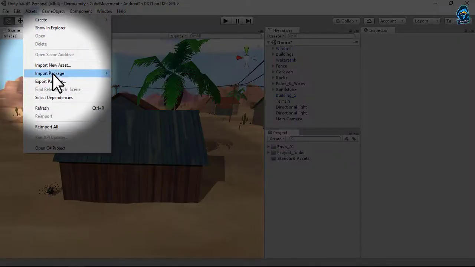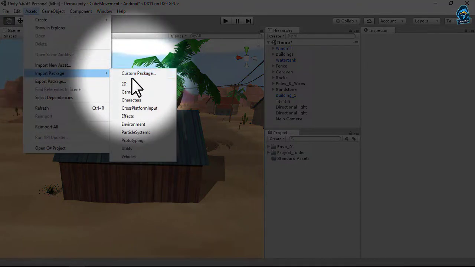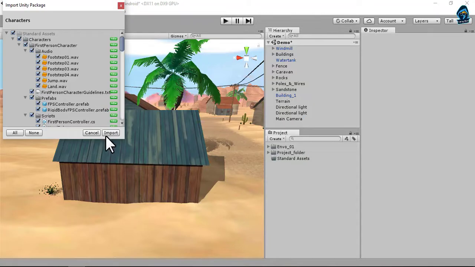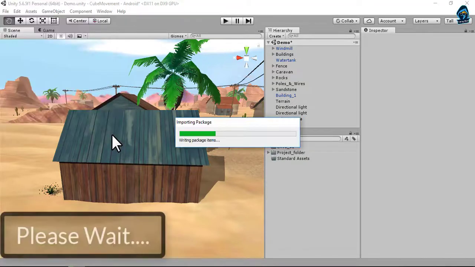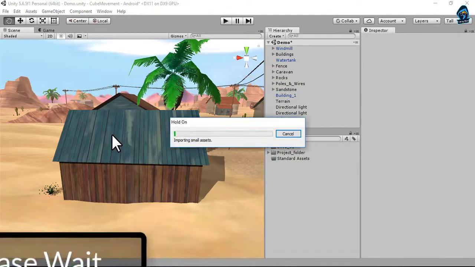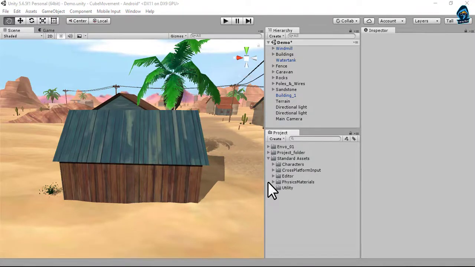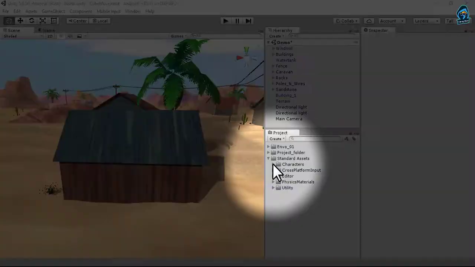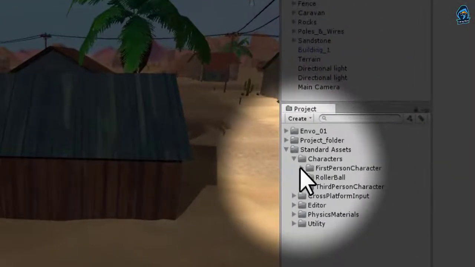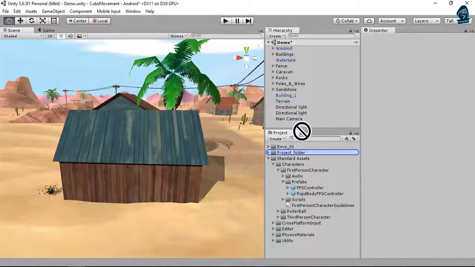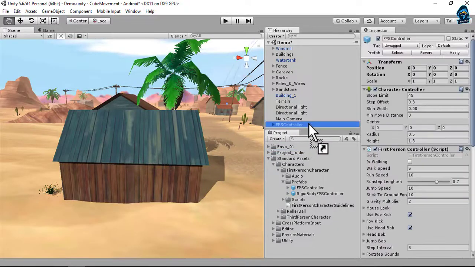To import the characters, go to Assets, Import Package, and Characters. It will take 1 to 2 minutes to import. Once it's done, click on the Import button. Okay, the character has been imported. Go to Assets, Characters, First Person Controller, Prefabs, and drag and drop the FPS controller from the project into the hierarchy. The FPS controller has been added.